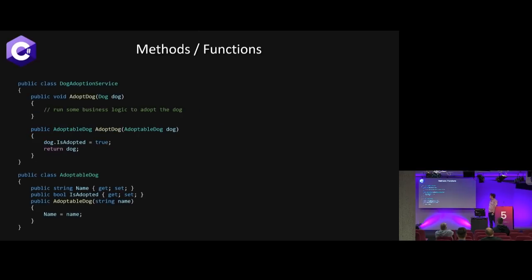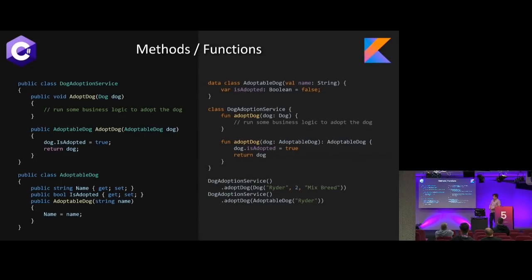When defining methods and functions in C#, we have the ability to have a void method. It doesn't return anything, it just executes some code. And we can also have return types for methods, right? In Kotlin, it's the exact same concept, except everything's just prefixed with fun. That's how we're telling it that this is a function or a method. And then the return type, just like everything else, is over here on the right side.